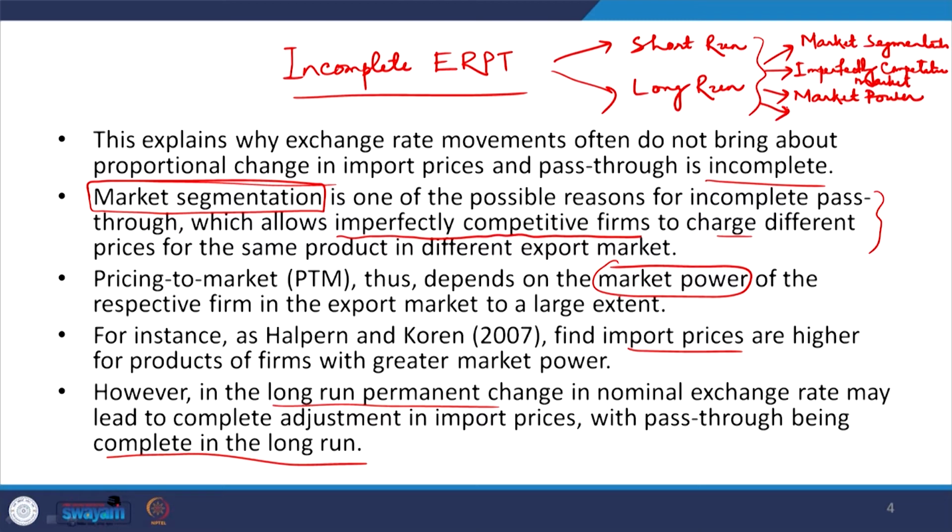The fourth one, we are emphasizing, is the firm's share. If it is a dominating firm, then the firm may take advantage accordingly. Then we can discuss that usually in the long run it is complete, but still it is not 100% guaranteed. Okay. So, these are the complete clarifications so far.